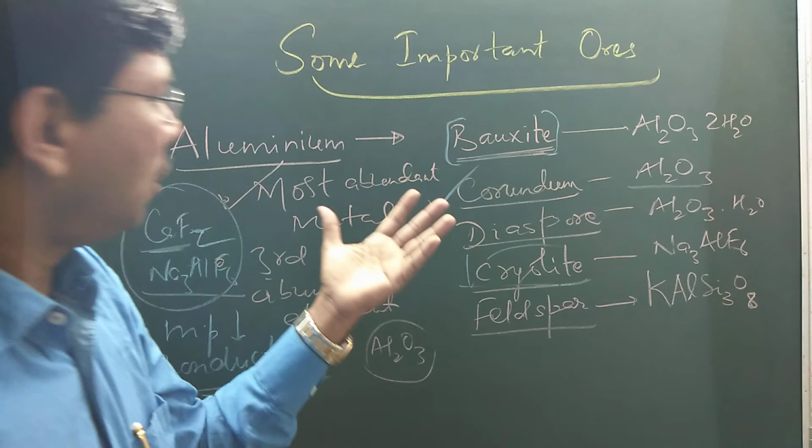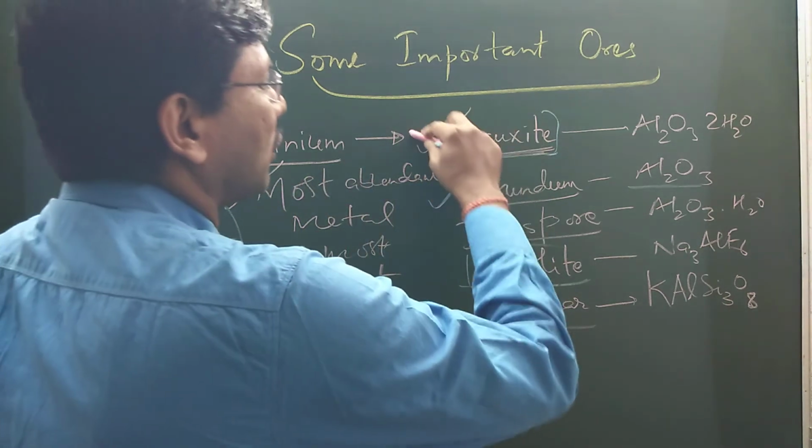So these are the important ores of aluminium, the most important ore being bauxite.